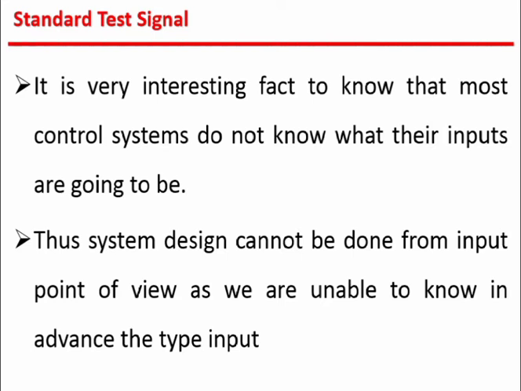So to check the response of the system, we have to check the output response of the control system for different types of test signals. These test signals are known as the standard test signals. These standard test signals are most commonly used in the industry. Thus the system design cannot be done from the input point of view, as we are unable to know in advance the types of inputs.